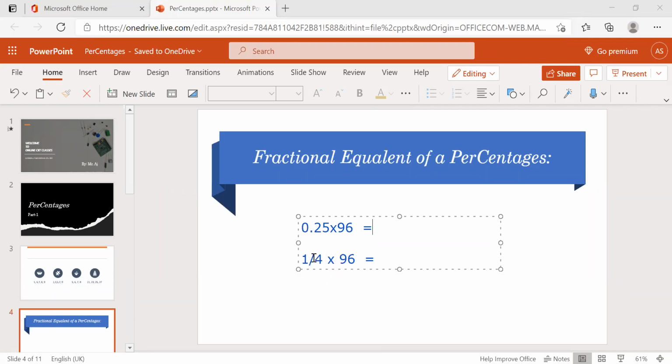Then it is easier to solve. For that reason, you need to know the fractional equivalent of percentages, both vice versa. That means what is the percentage of 1 by 4, and what is the fraction of a percentage. Both ways you need to know it.